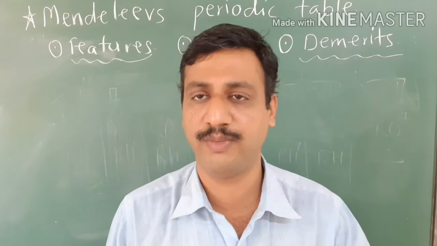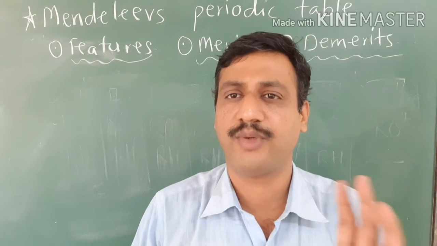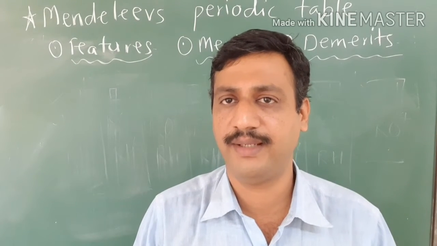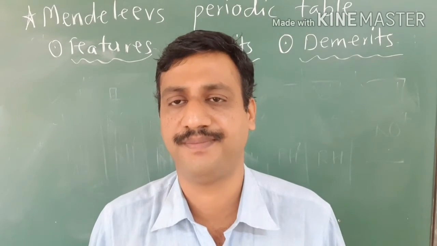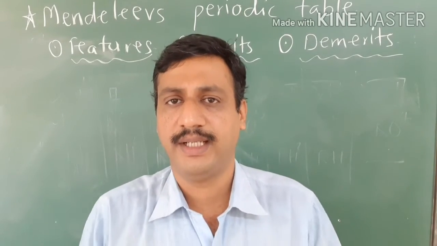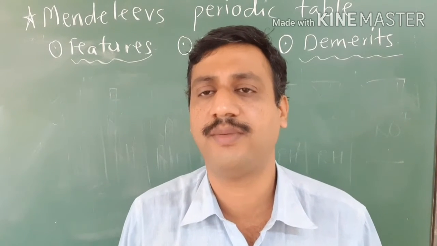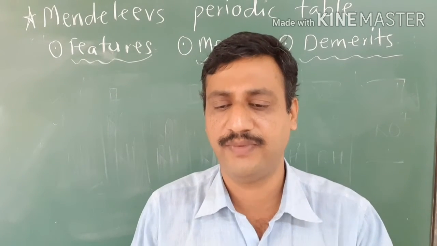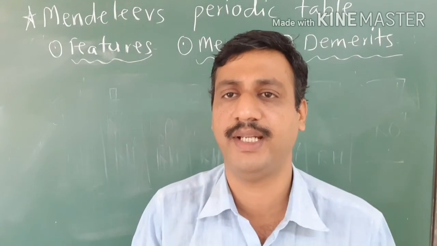And at that time, noble gases were also not discovered. So a very small number of elements could be classified as per Newland's law of octave and Dobereiner's law of triads. But it's the first systematic effort to classify all known elements, almost satisfactorily, given by Mendeleev.